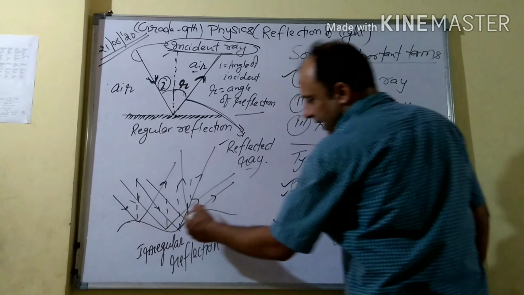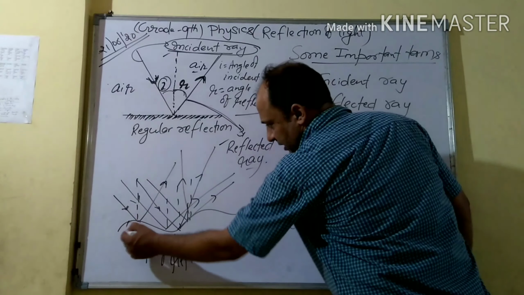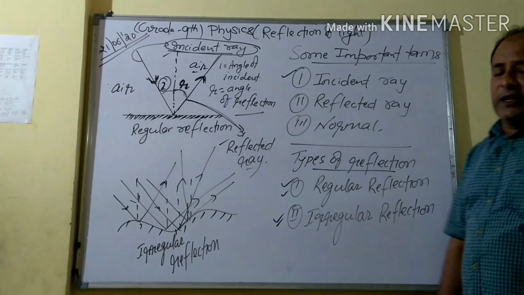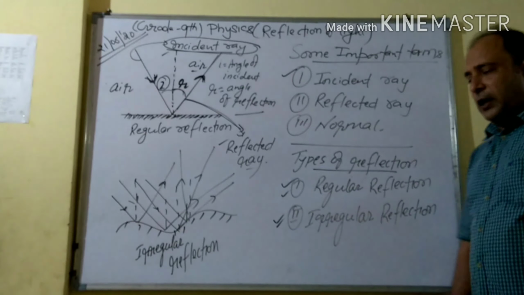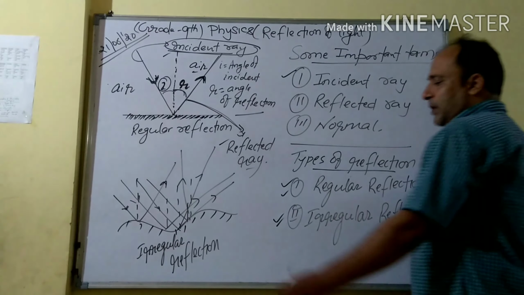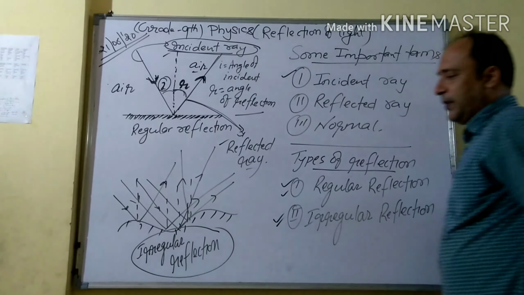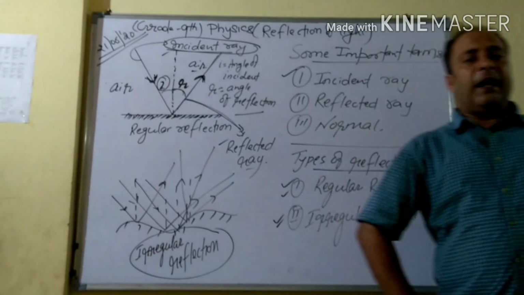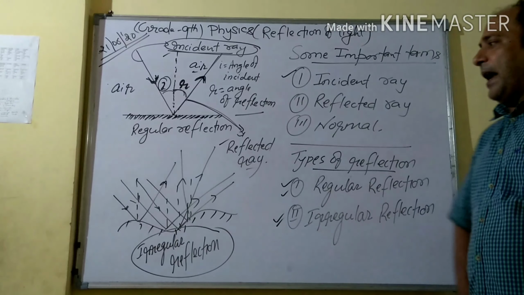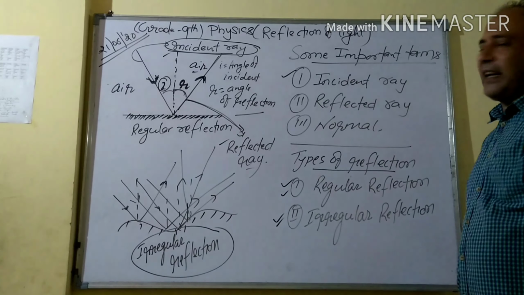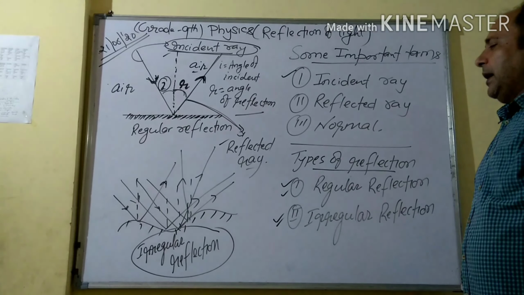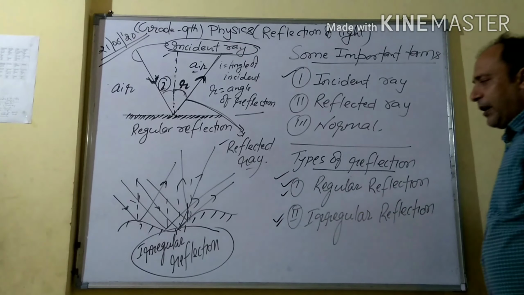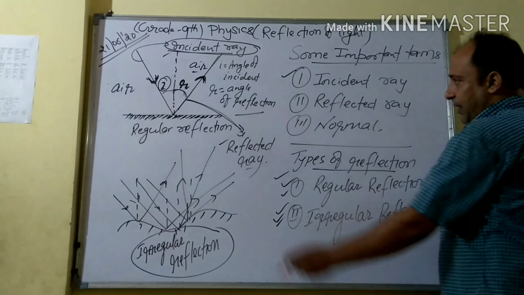And again, another diagram I have drawn. Look at this. This is not a regular surface, it is irregular. On that surface, reflection will be there, there is no doubt. But this is the case of irregular reflection. That means when the light rays strike on an irregular surface, they return back according to that incident, so that is considered irregular reflection. So there are two types of reflection: regular reflection and irregular reflection.